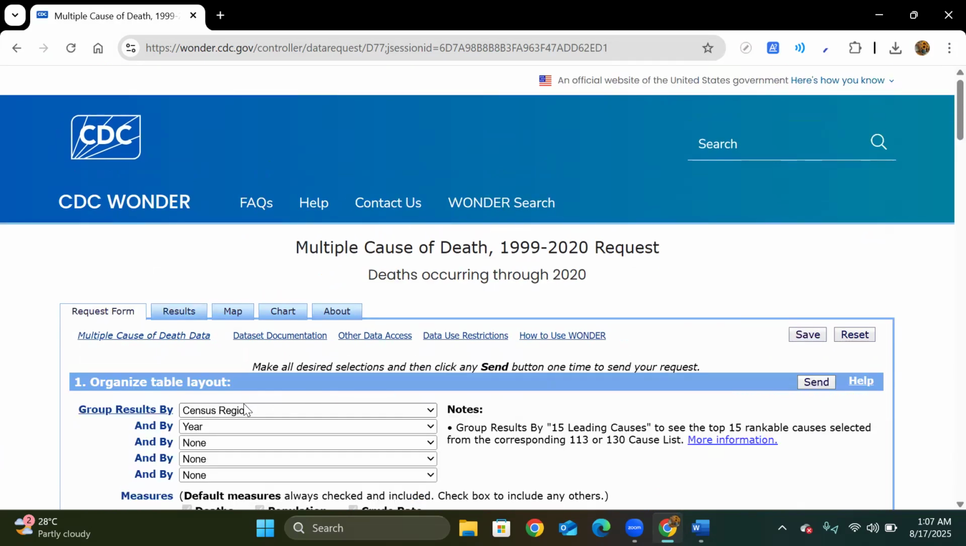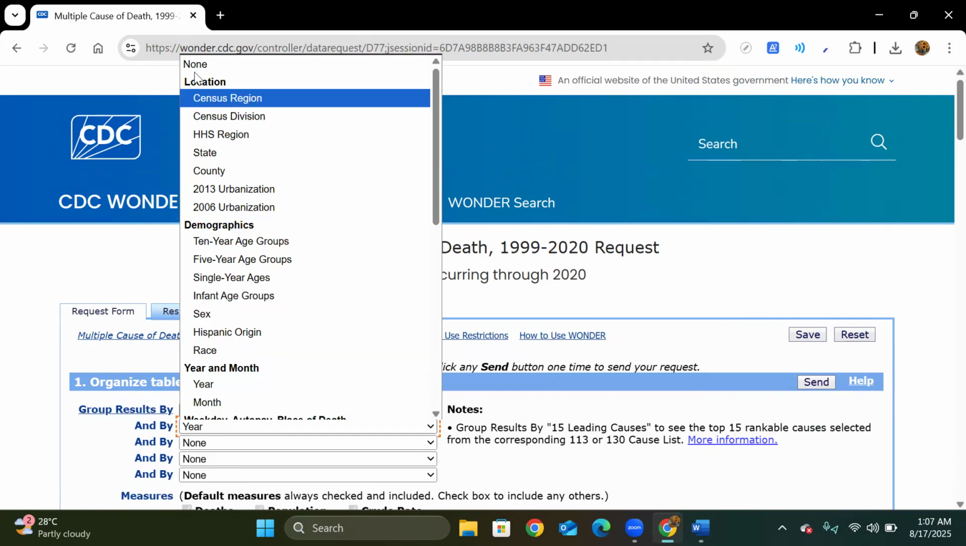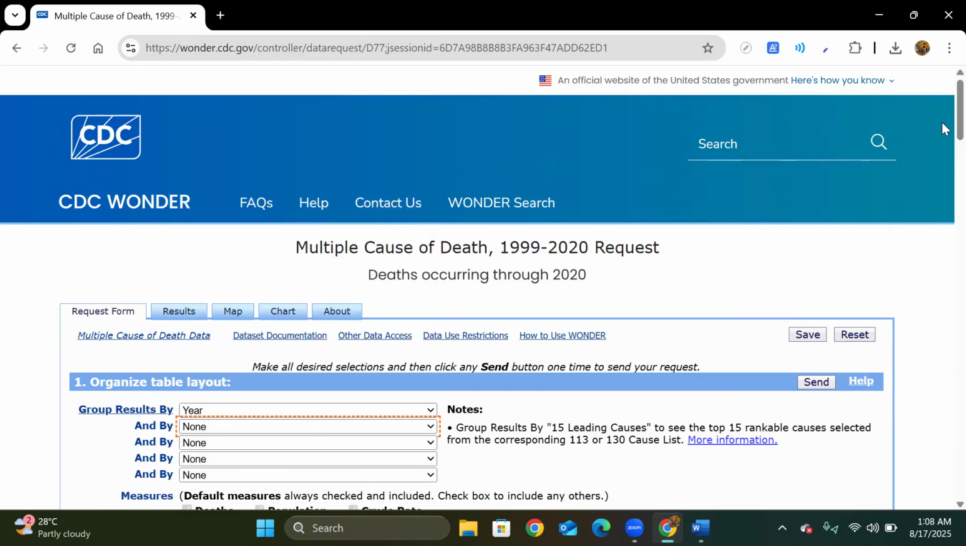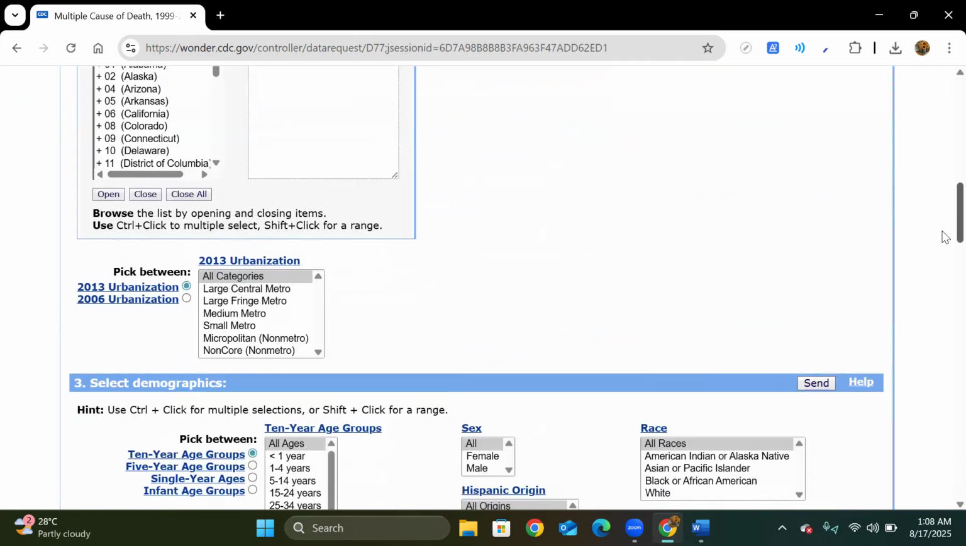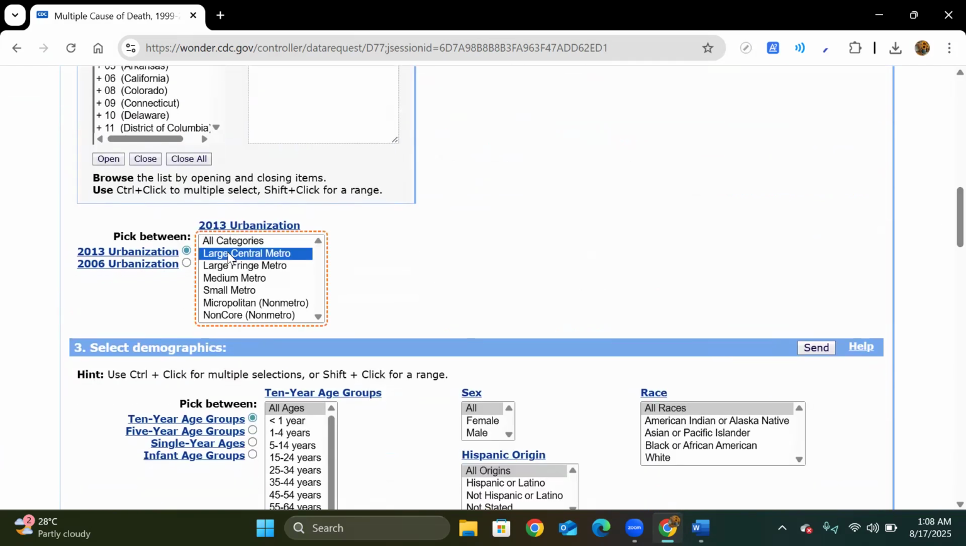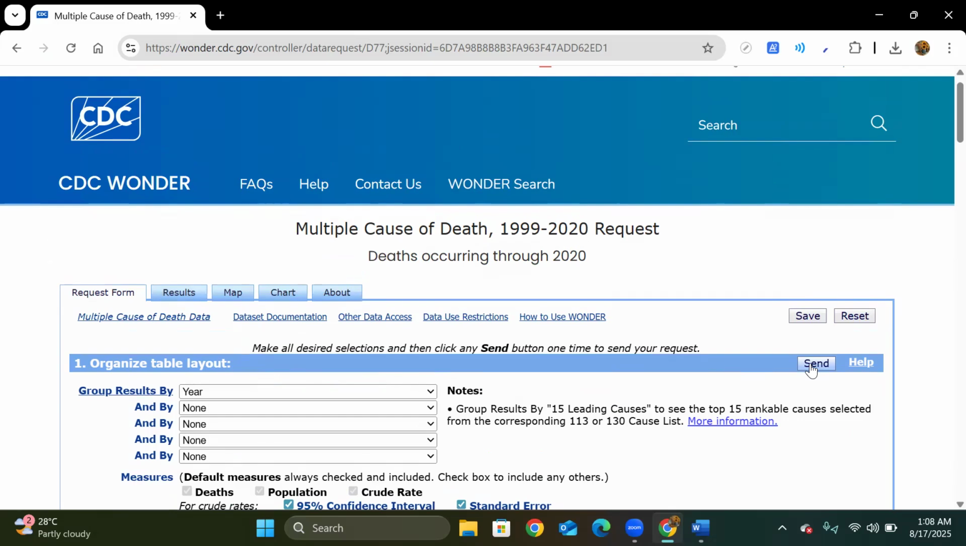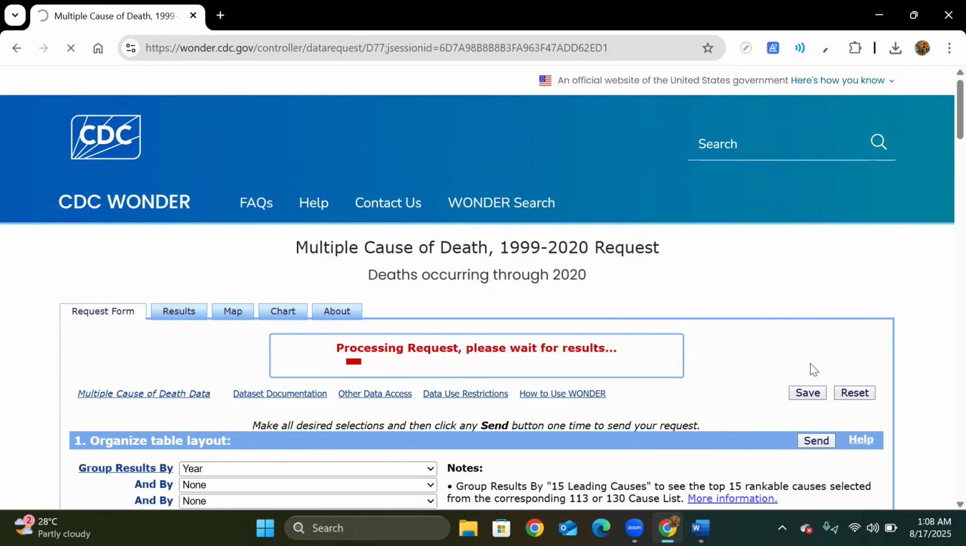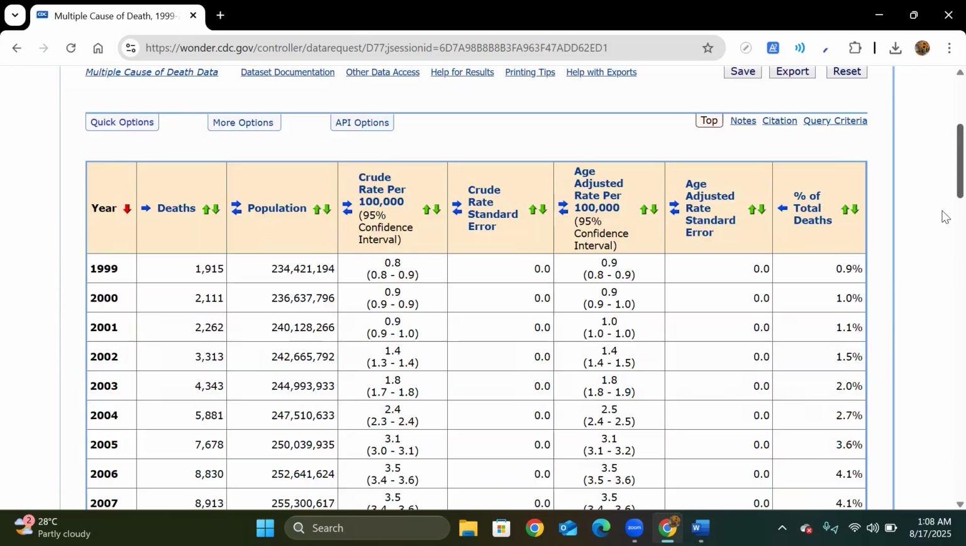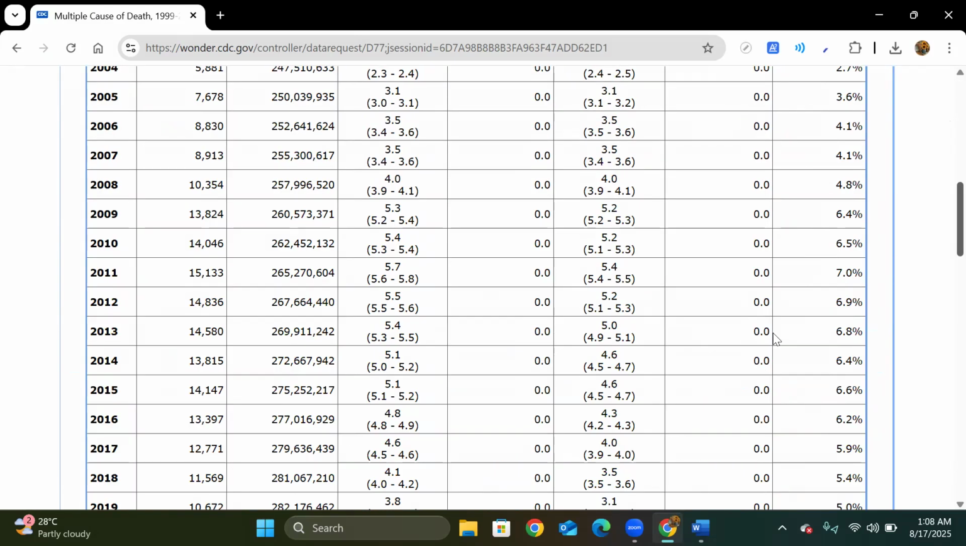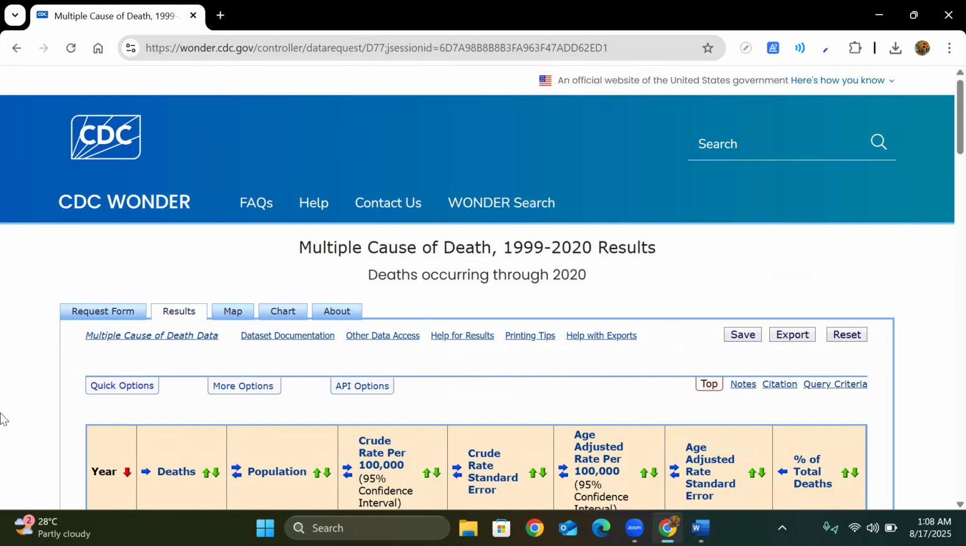Last is the data for the urbanization. Here I will use year and I will choose none. Everything's the same except this one now. The metro means urban and non-metro means rural. So first I will use the metro. I will extract this data. Okay. Once again, I will export it. I will clean it. Okay.